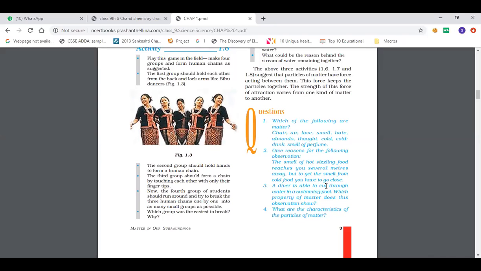A diver is able to cut through the water in a swimming pool. Which property of matter does this observation show? The particles have spaces between them, intermolecular spaces. What are the characteristics of the particles of matter? All four characteristics you have to mention.